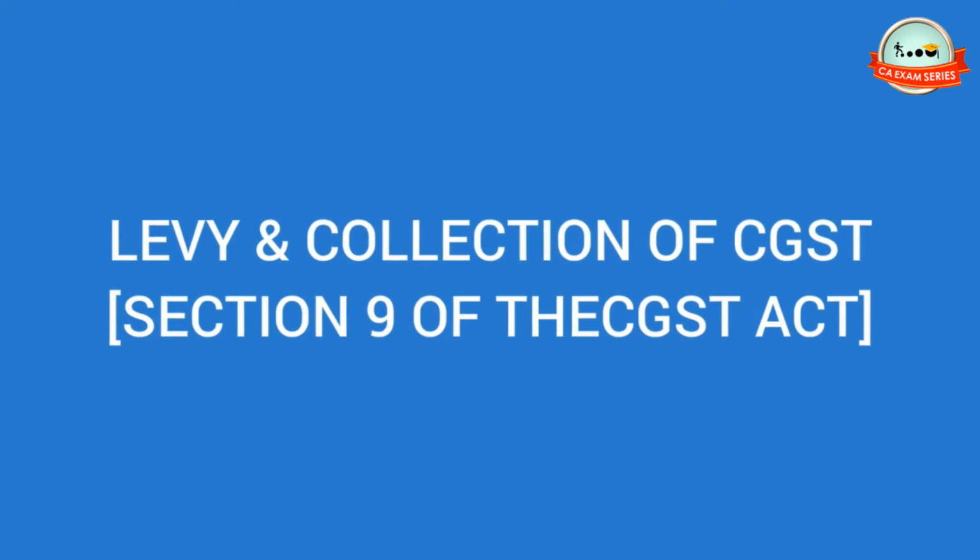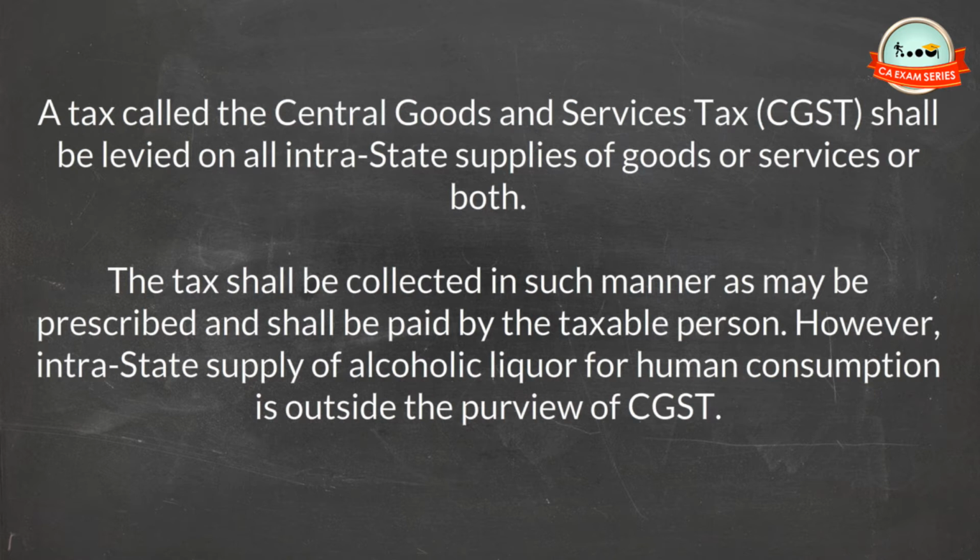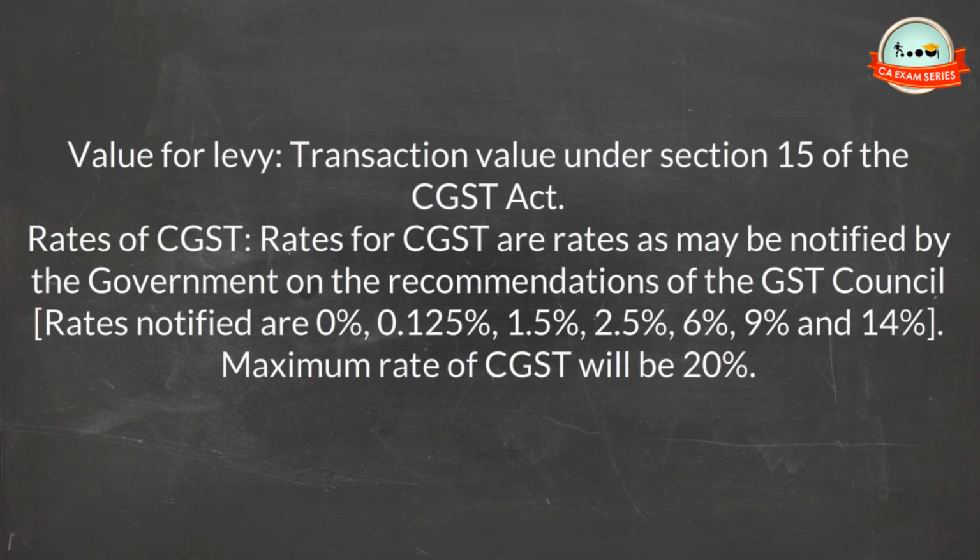Levy and collection of CGST, Section 9 of the CGST Act. A tax called the Central Goods and Services Tax, CGST, shall be levied on all intrastate supplies of goods or services, or both. The tax shall be collected in such manner as may be prescribed and shall be paid by the taxable person. However, intrastate supply of alcoholic liquor for human consumption is outside the purview of CGST. Value for levy: transaction value under Section 15 of the CGST Act.